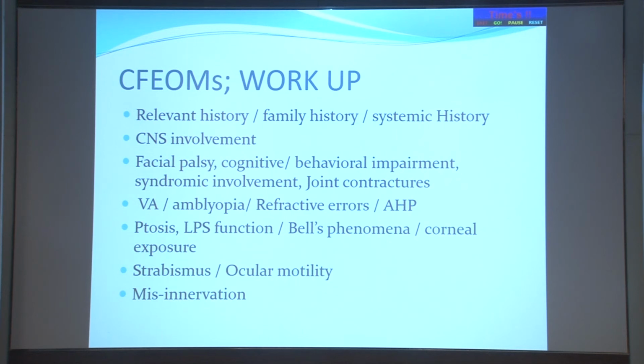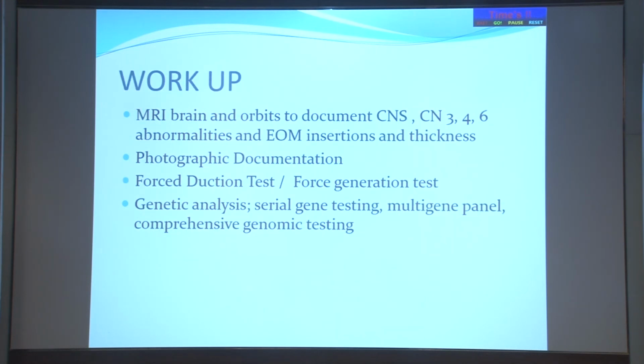Then, of course, we have to evaluate the strabismus and the ocular motility, and misinnervation, which could be MGP and synergistic divergence. And we have already said that there could be this Marcus-Gunn phenomena. All this can be there in these cases. Now, MRI brain and orbits has to be done if you are going to operate particularly, or if you are suspecting CNS involvement, to document CNS involvement or CN 3, 4, or 6 involvement. And you could also have abnormalities of extraocular muscle insertions and thickness.